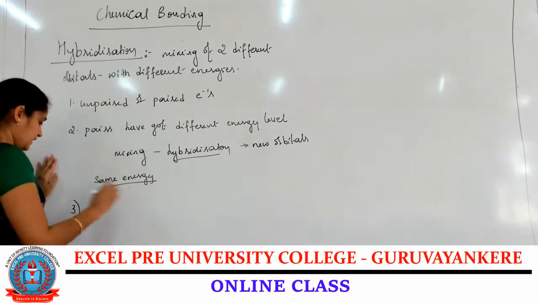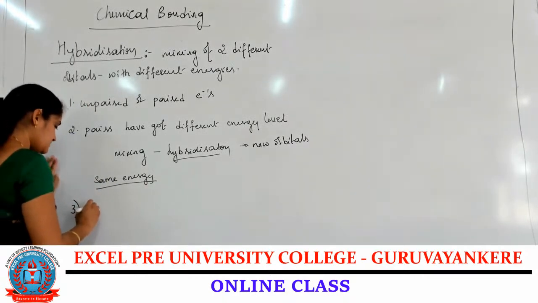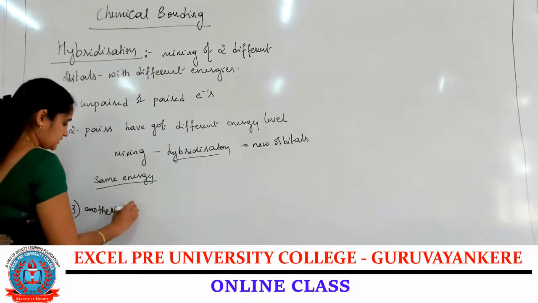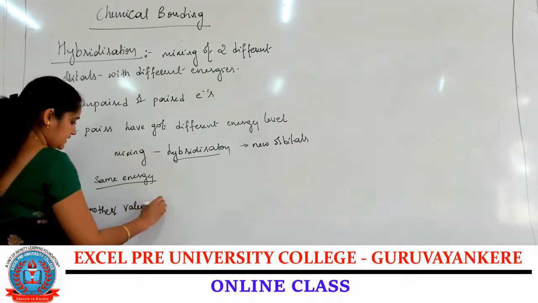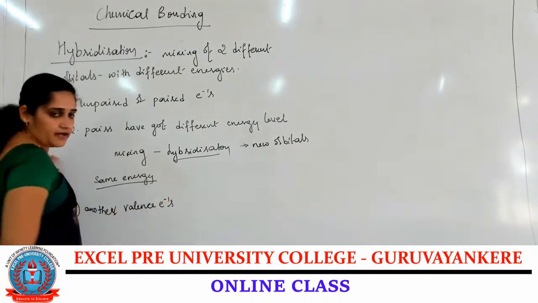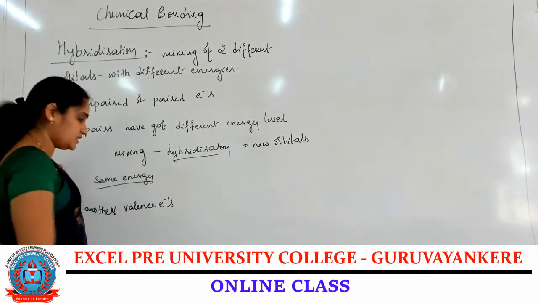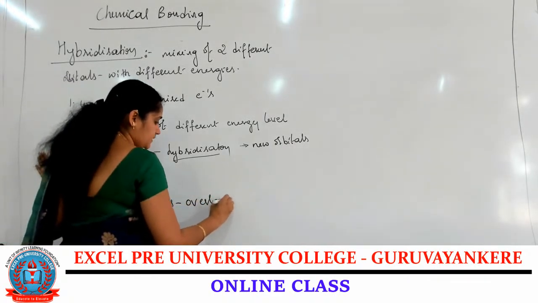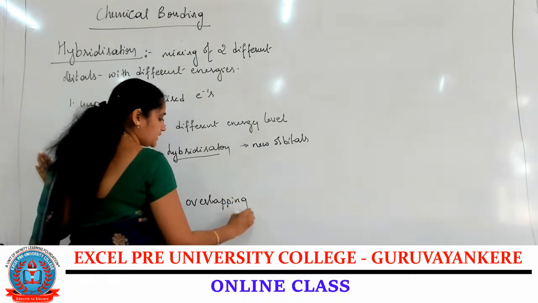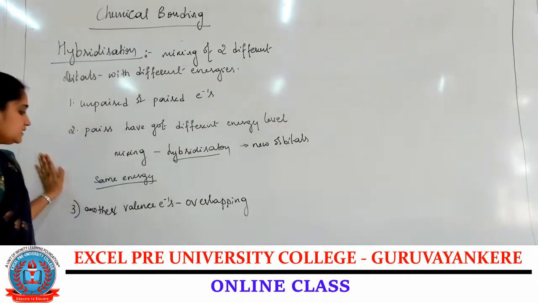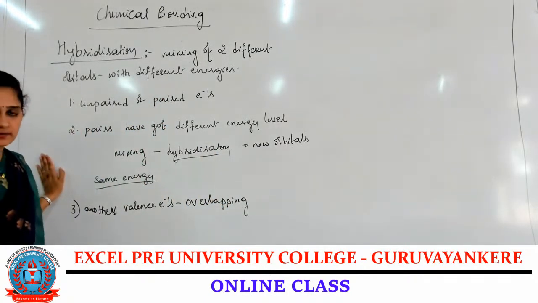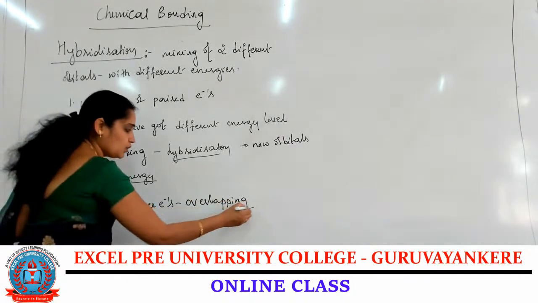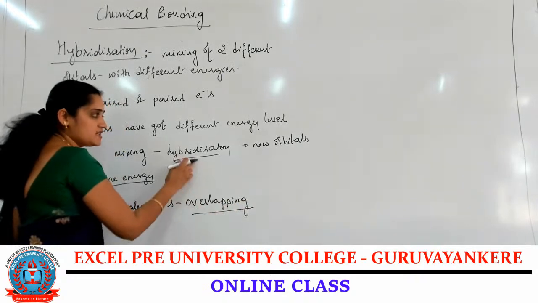After getting the same energy in one atom, the valence electrons of another atom undergo overlapping. Another atom containing valence electrons undergoes overlapping with the hybridized orbital.